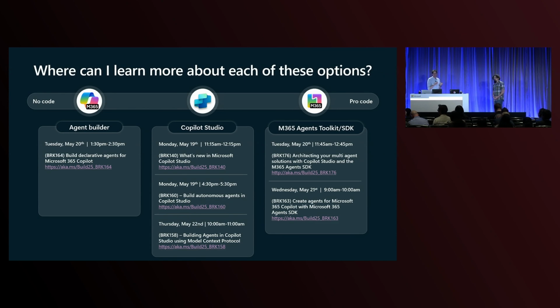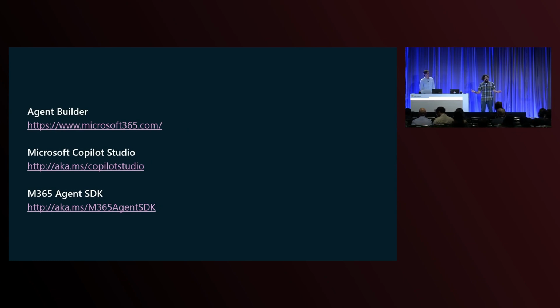Yeah, we've got more details on building agents, architecting agents, multi-agent systems with Copilot Studio. Lots more on the Agent SDK. We've got labs. If you want to know how to use MCP in Copilot Studio, we've got a full session on that. And lots that you can get your hands on and play with, right? Absolutely. We're also having an agent instructions contest. We have the Open Hack. There are so many ways that you can interact with us, the product team, and other experts across all of these technologies.